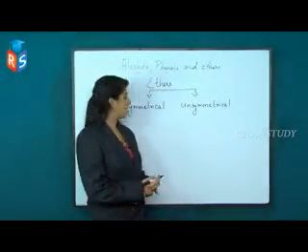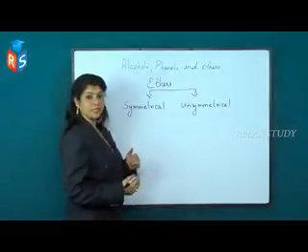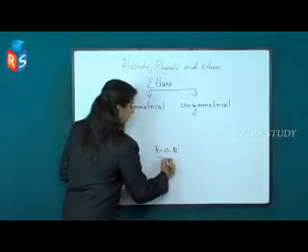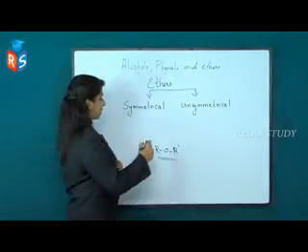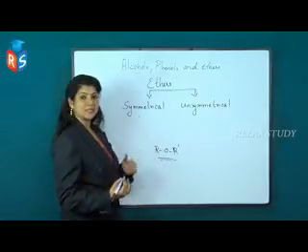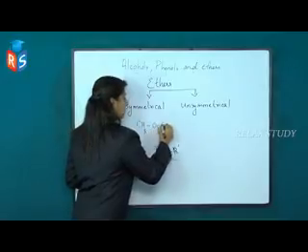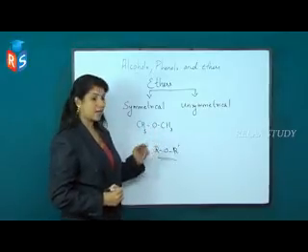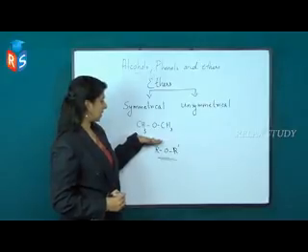Ethers are of two types, symmetrical ether and unsymmetrical ether. The common formula of ether is R, O, R or R dash. Here you can see two alkyl groups on either side of oxygen. If two similar groups are present on either side of oxygen, it comes under symmetrical ether. For example, CH3OCH3. Here you can see two methyl groups on either side of the oxygen atom. So this compound is a symmetrical ether.